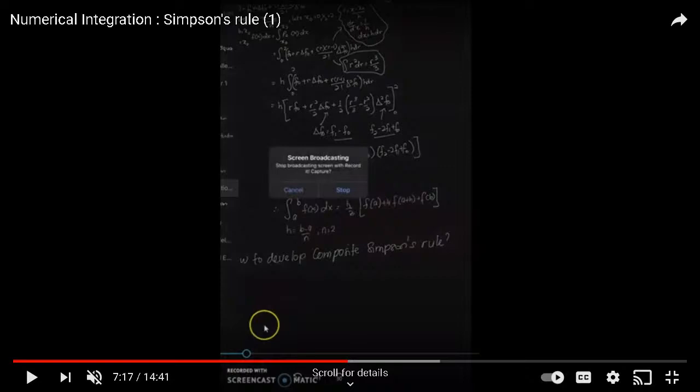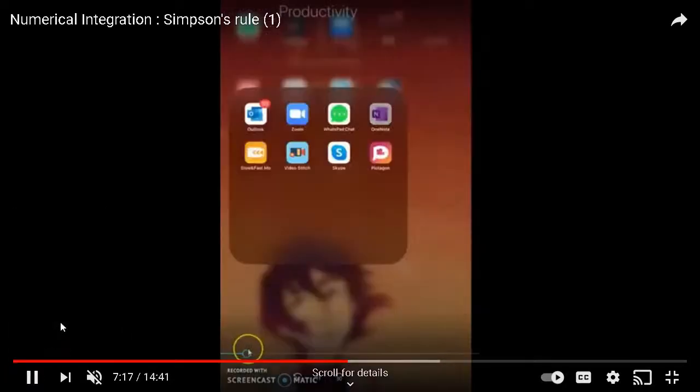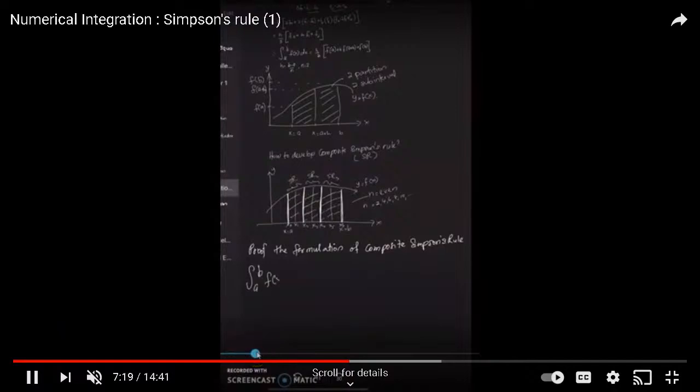Let's focus on our lecture on the composite Simpson's rule. So you can see the graph here. When you use the Simpson's rule, this is a parabola. However, when the size of the interval is not this big for the parabola, we need to decompose, because we can get small parabolas.